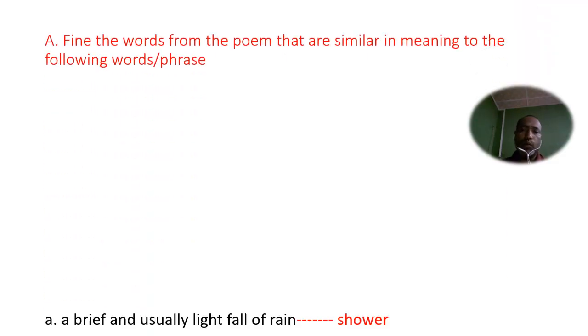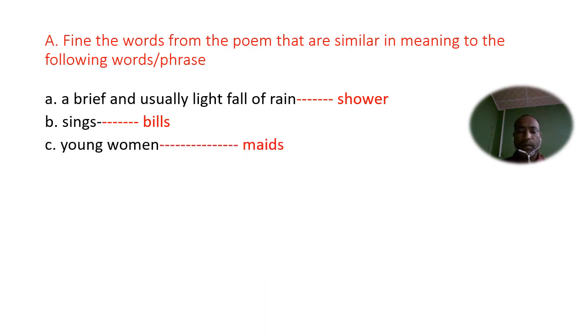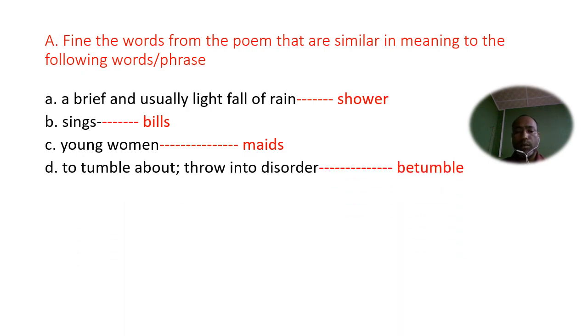Now we go to the exercise. Find the words from the poem that are similar in meaning to the following words or phrases. The first is a brief and usually light fall of rain, that is shower, and the sings, that is bills. Similarly, young women, that means maids, and to tumble about or throw into disorder, that is bestumble, and